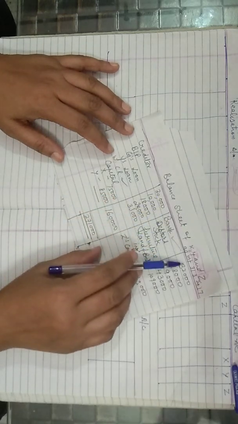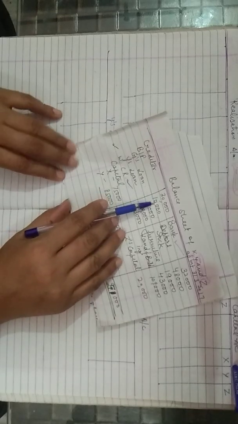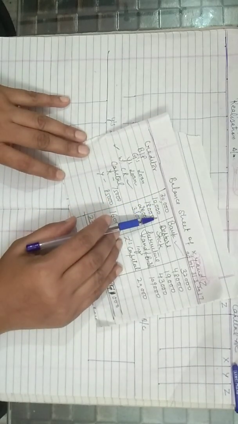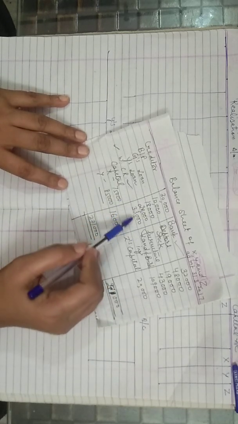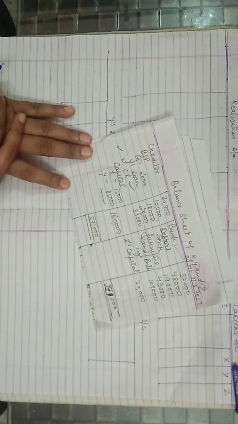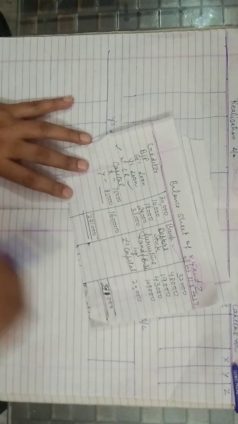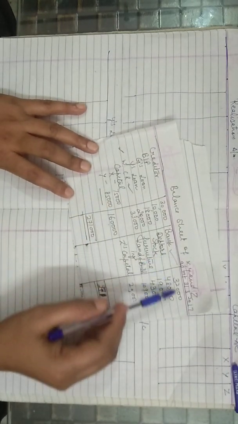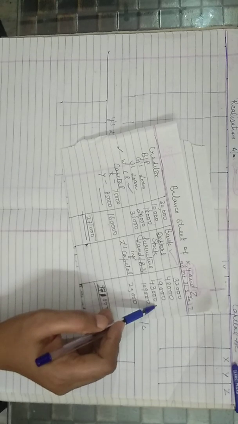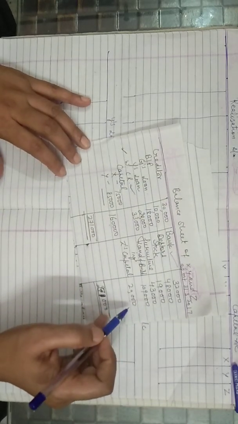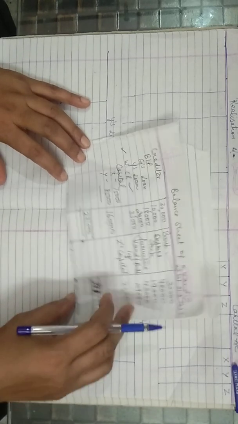The balance sheet of XYZ on 31st March 2017 is given. On the liability side, creditors 30,000, bills payable 10,000, G's loan 18,000, Y's loan (a partner's loan) 20,000, workmen compensation reserve 33,000, capital of X and Y: X's capital is 75,000, Y's capital is 85,000. On the asset side, bank account 32,000, debtors 48,000, stock 19,000, furniture 43,000, land and building 1,09,000, and Z's capital, which is given on the asset side, is rupees 20,000. The total of the balance sheet is 2,71,000.